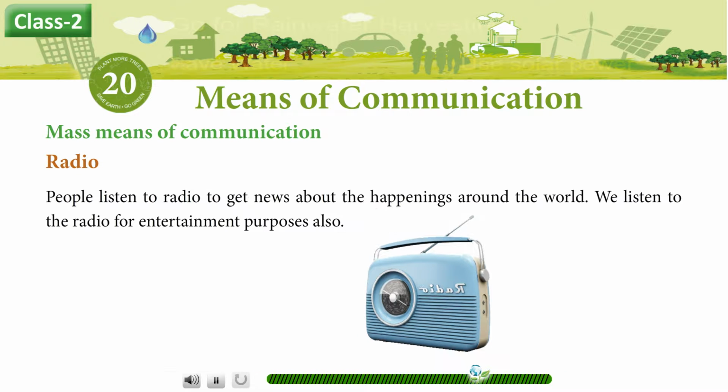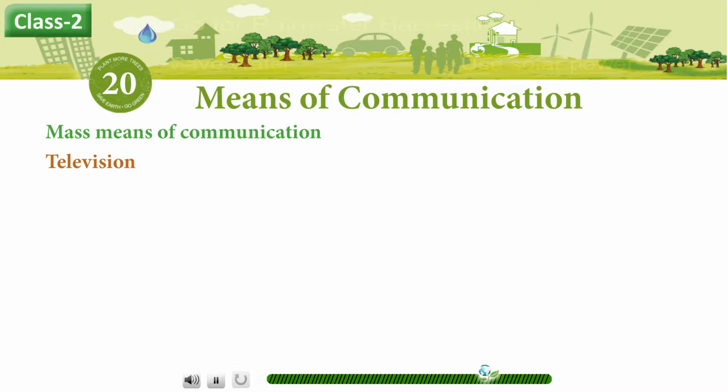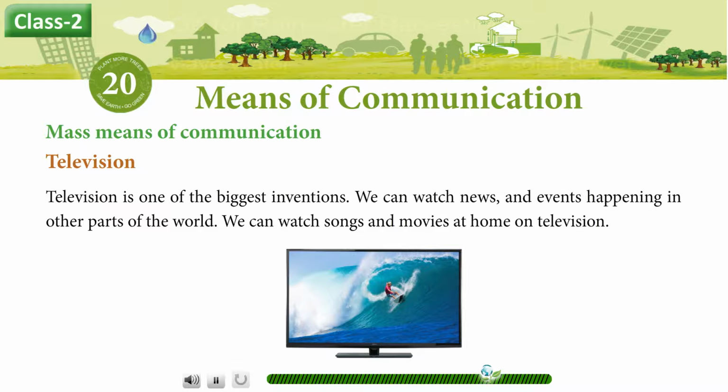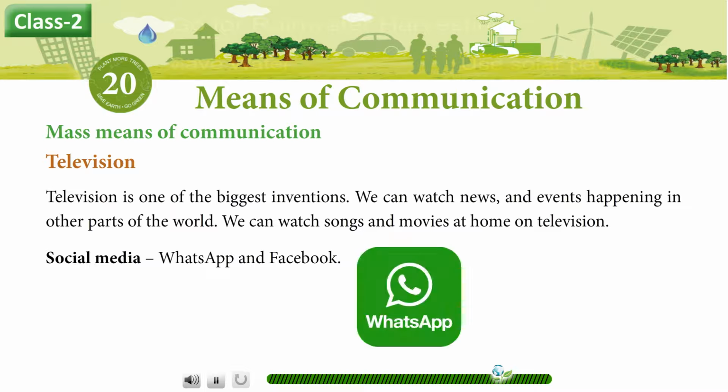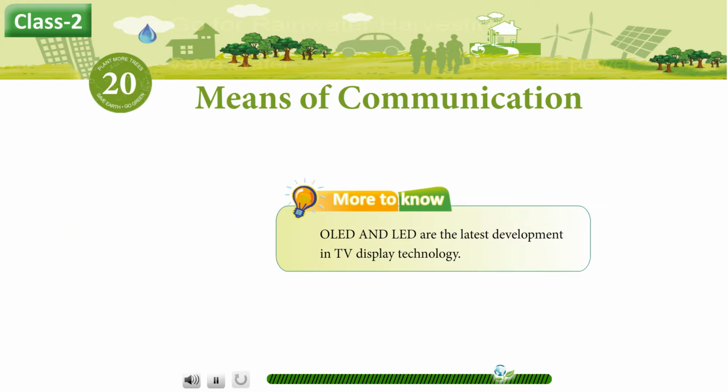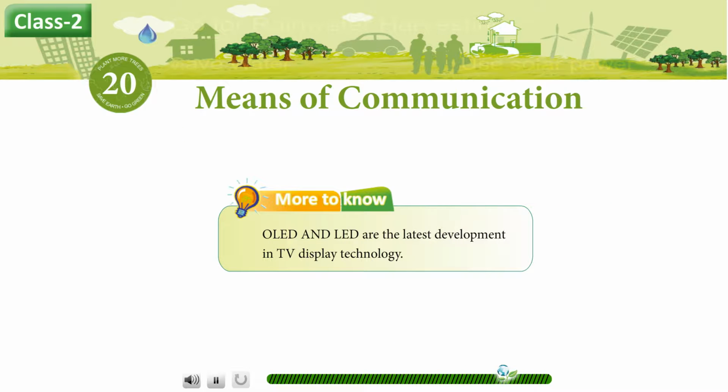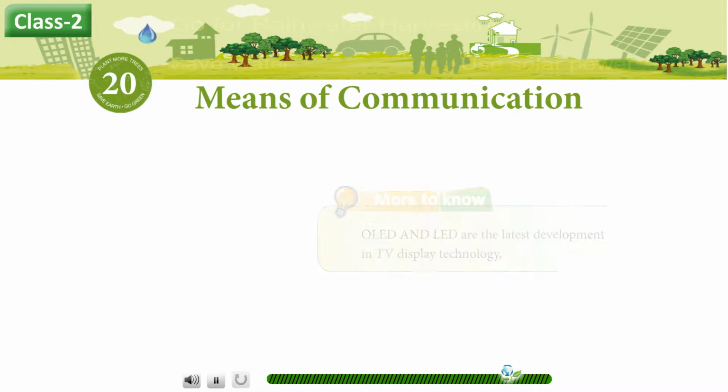Radio. People listen to radio to get news about the happenings around the world. We listen to the radio for entertainment purposes also. Television. Television is one of the biggest inventions. We can watch news and events happening in other parts of the world. We can watch songs and movies at home on television. Social media, WhatsApp and Facebook. More to know. OLED and LED are the latest development in TV display technology.